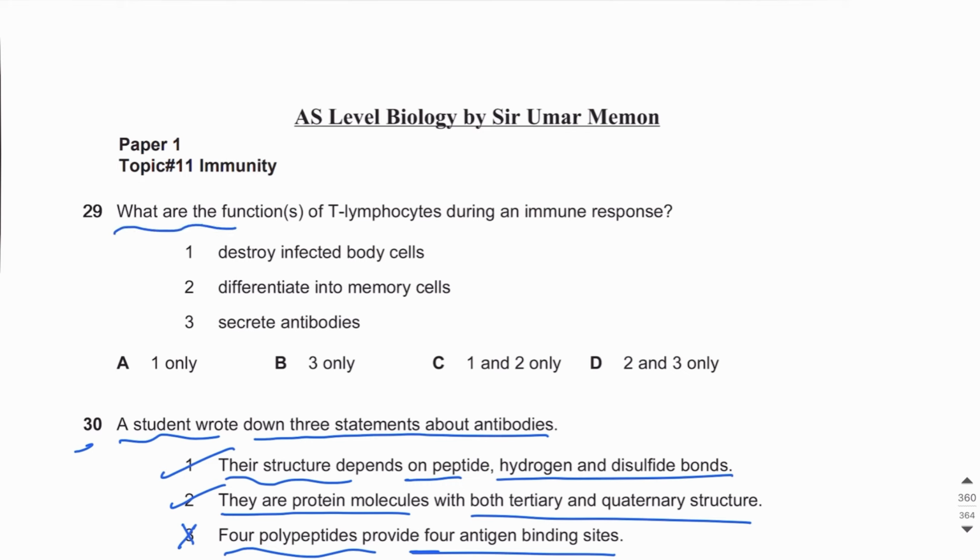What are the functions of T lymphocytes during an immune response? This is a repeated question, right? If you remember, there are 2 types of T lymphocytes, T helper lymphocytes and T killer lymphocytes. T killer lymphocytes destroy infected body cells. Both T killer and T helper lymphocytes differentiate into memory cells, and T lymphocytes have nothing to do with secretion of antibodies. So the answer is C, 1 and 2 only.